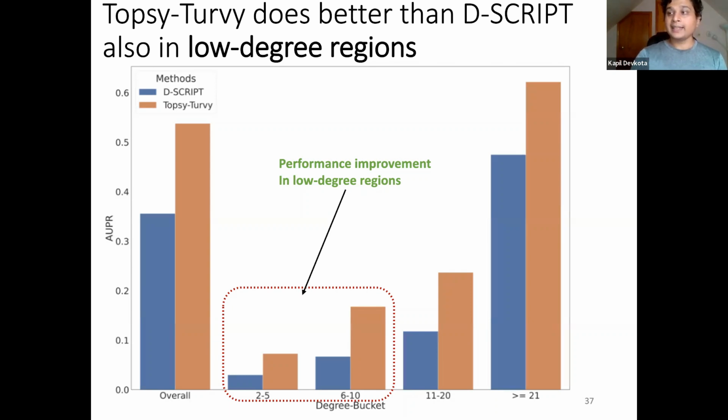And as a side note, I'd like to highlight that it is interesting to see that sequence-only methods like D-SCRIPT are also more effective in predicting high degree connections. As we see here, the improvement is drastic. We believe this is because a significant majority of the sequence pairs that we use to train the D-SCRIPT model are also from these well-studied regions. So there is an indirect bias coming from the network that also seeps in for a sequence-based model like this.